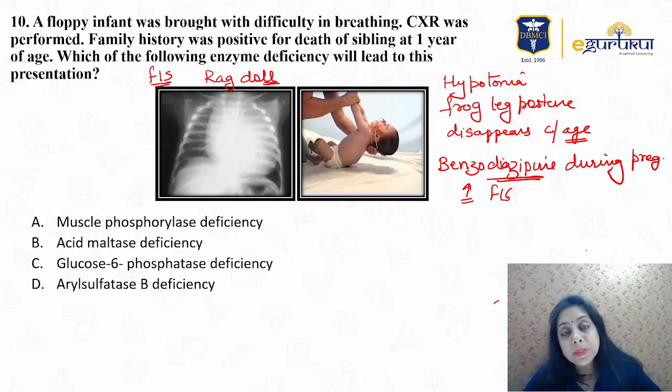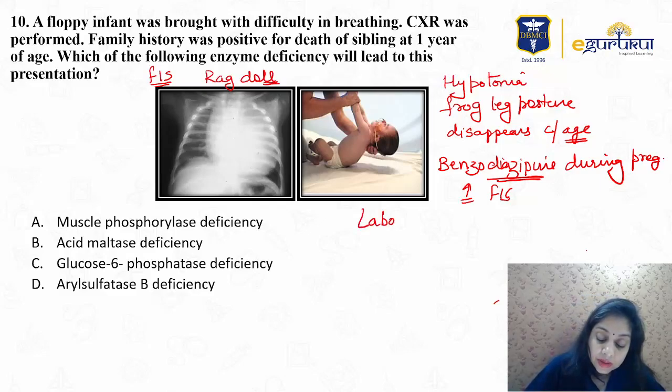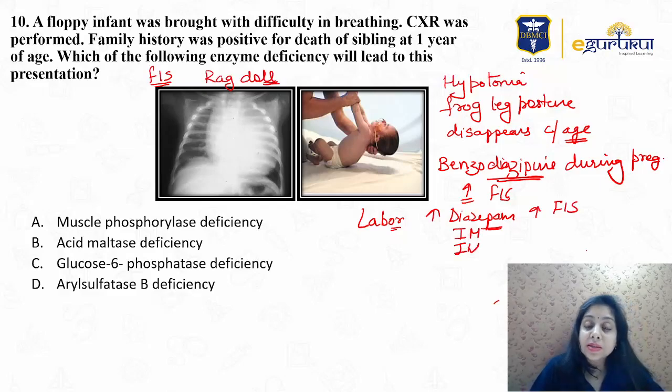If during labor, when the baby is being born, there is an increased dosage of diazepam, that also increases the chances of FIS. If diazepam is given intramuscular or intravenous, an increased dose can cause this.